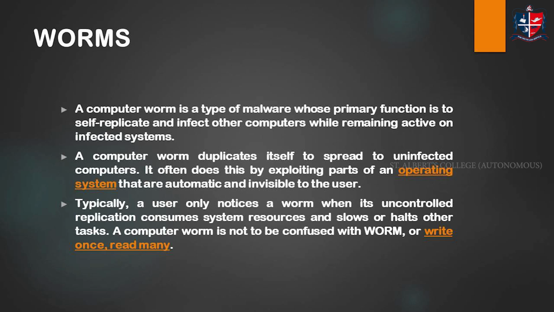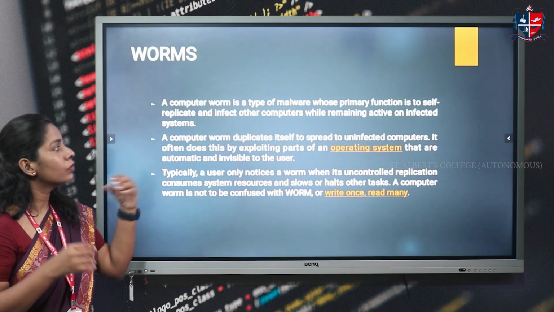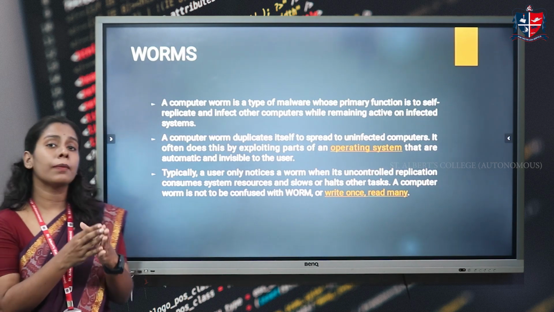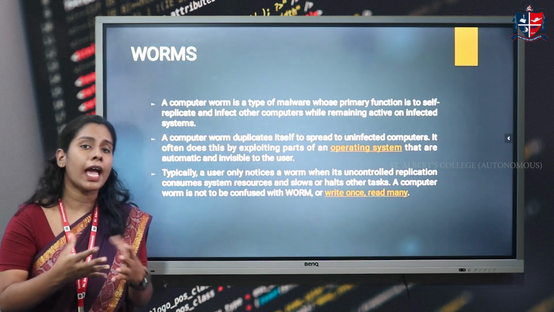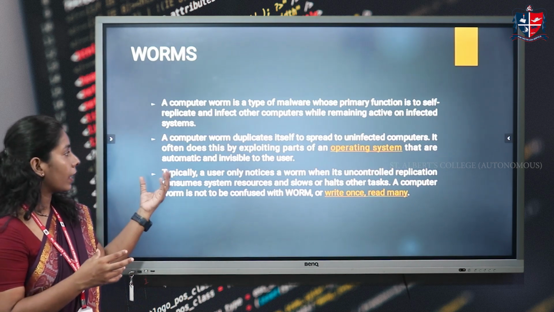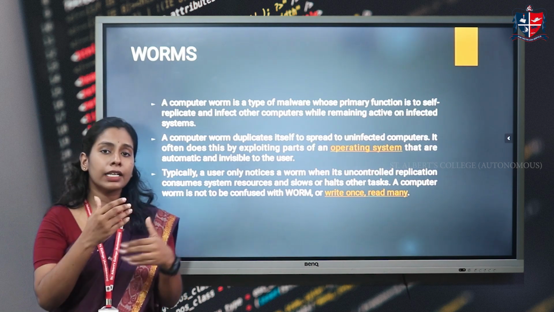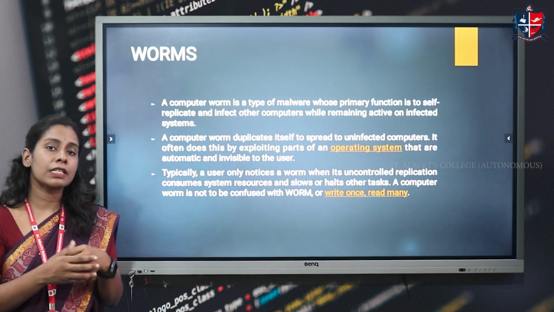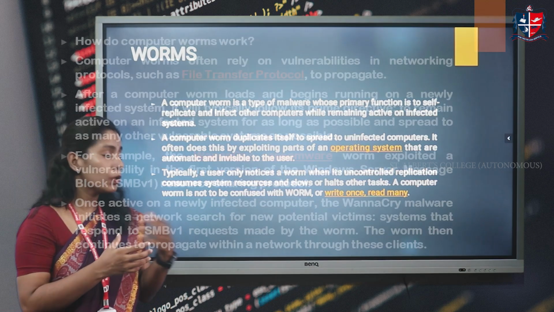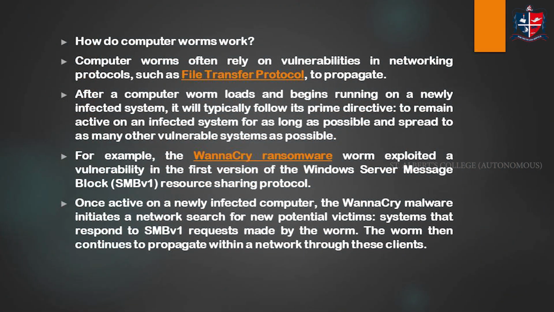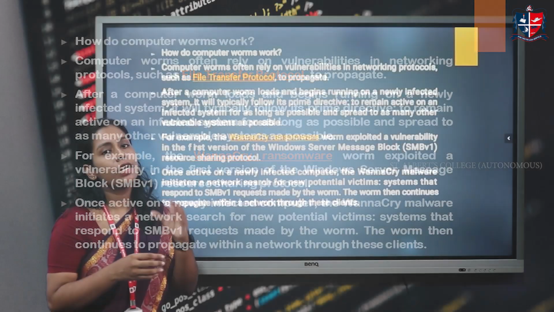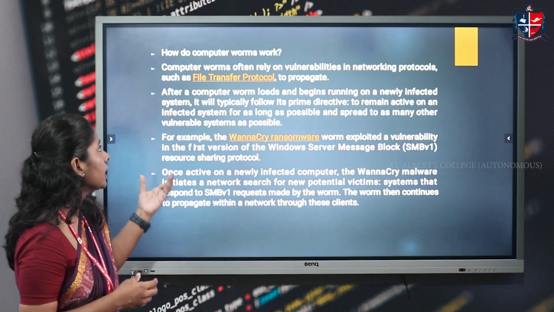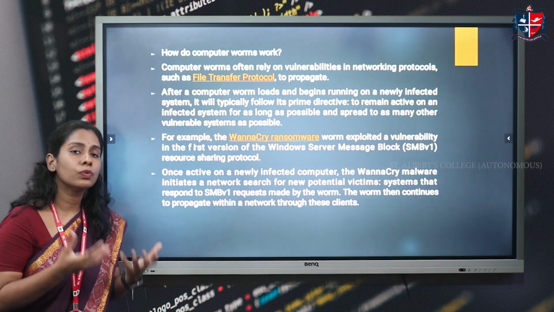Now, what are worms? As we all know, worms are another type of malware which enters into the computer, infects the computer, and remains active on the computer system. So how do they actually enter into the computer system? By exploiting some part of the operating system which is actually invisible to the user. Uncontrolled replication of worms is an indicator that worms have infected this particular system.